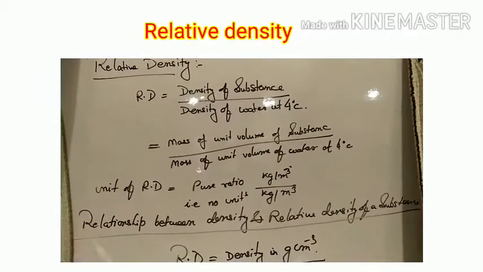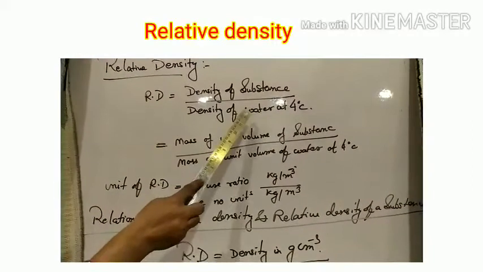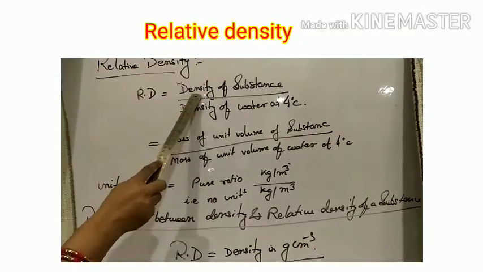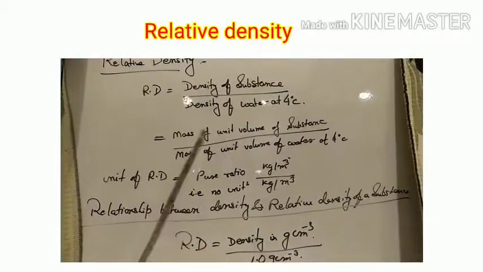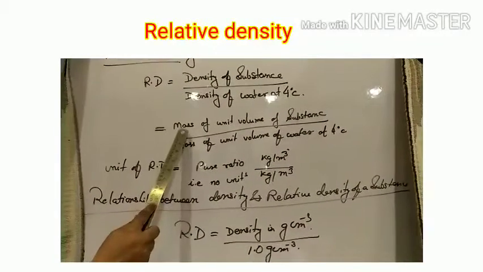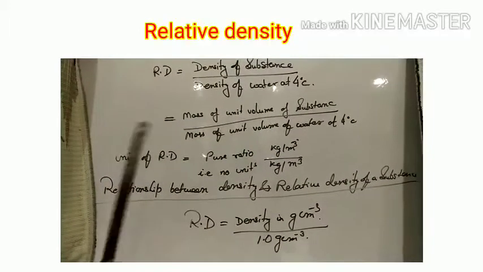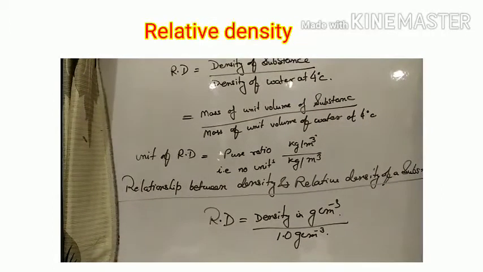As we know, the density of a substance divided by the density of water at 4 degrees C, where density is the ratio of mass by volume. The volume will be the same, since the substance displaces that much water. So, the ratio becomes the mass of a unit volume of the substance by the mass of a unit volume of water at 4 degrees C.